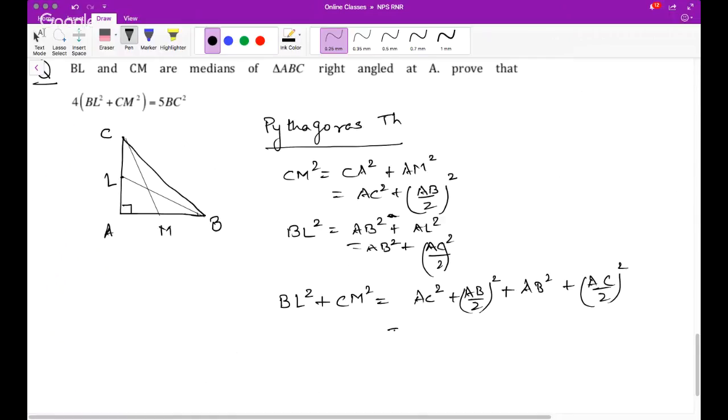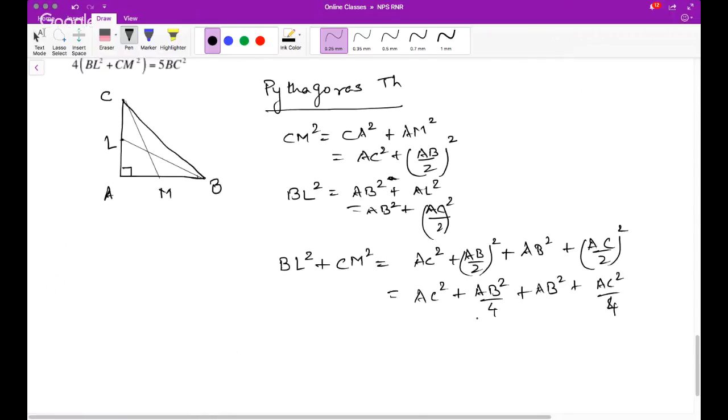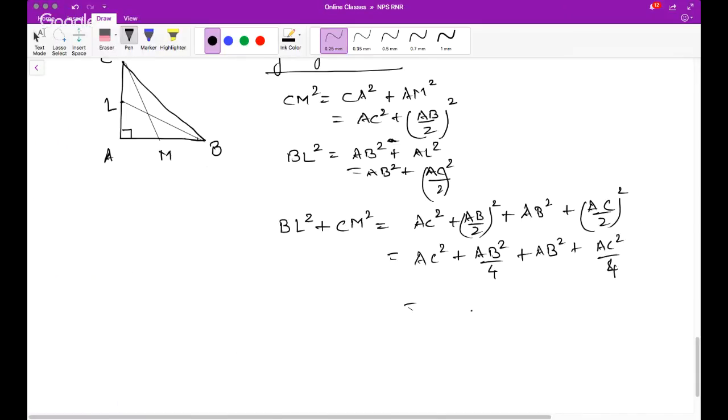Okay, so if you simplify this, you will get AC square plus AB square by 4 plus AB square plus AC square by 4, which is nothing but, if you take LCM, 5 by 4 AB square plus 5 by 4 AC square. So you can write this as 5 upon 4 times (AB square plus AC square).